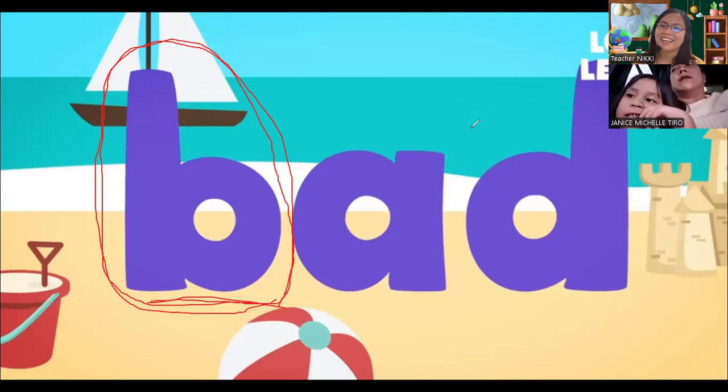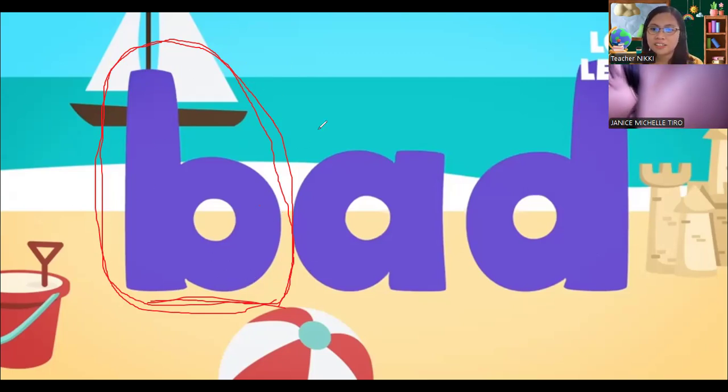Come on. What letter is this, Adara? The letter that I encircled. This is letter B. And B says B, B, B. B, add.